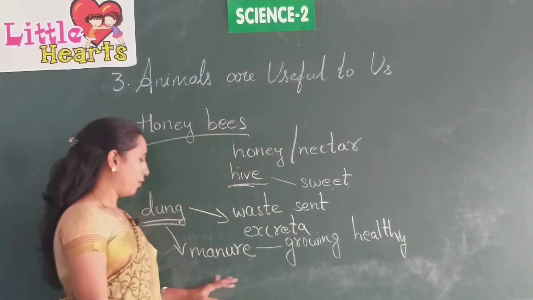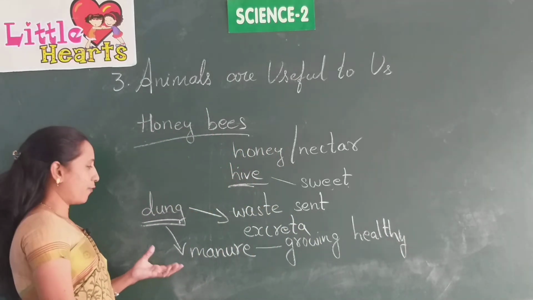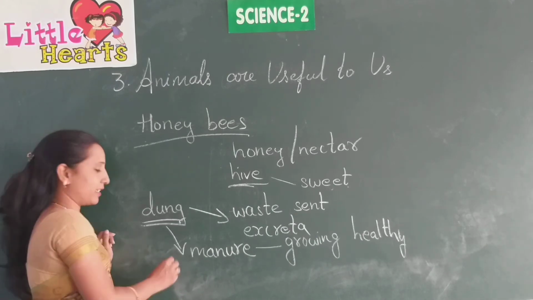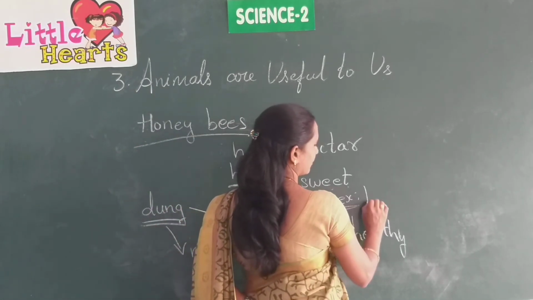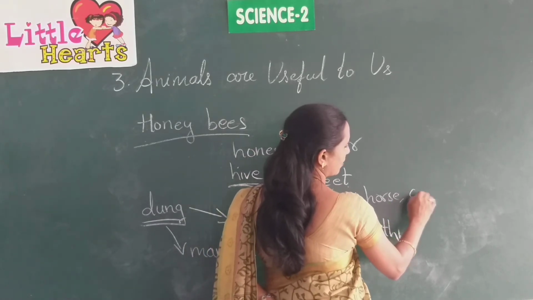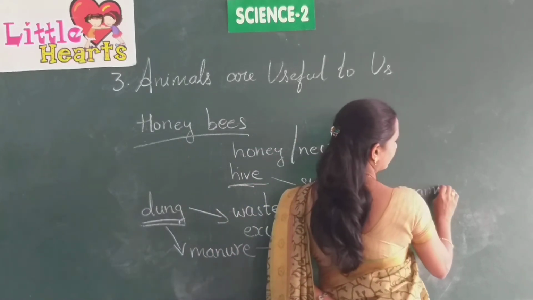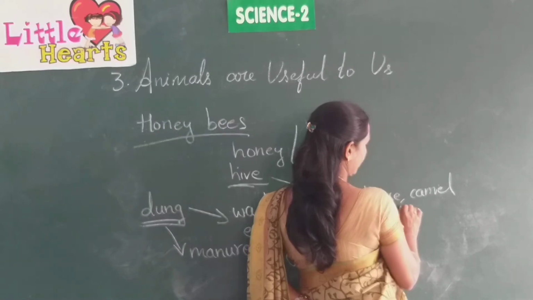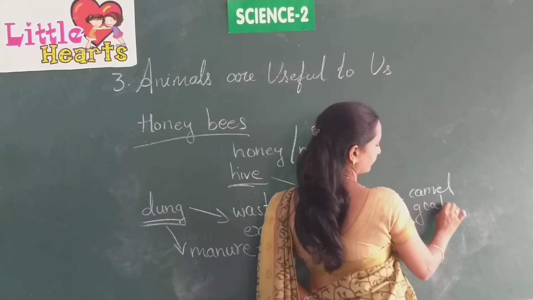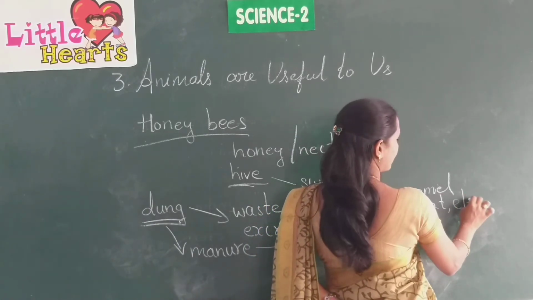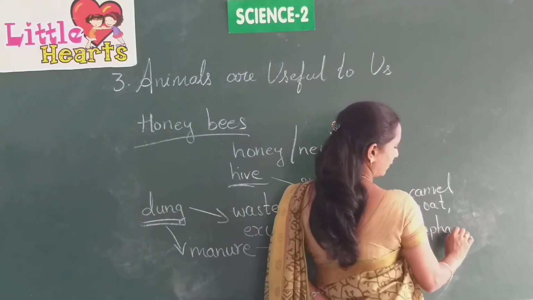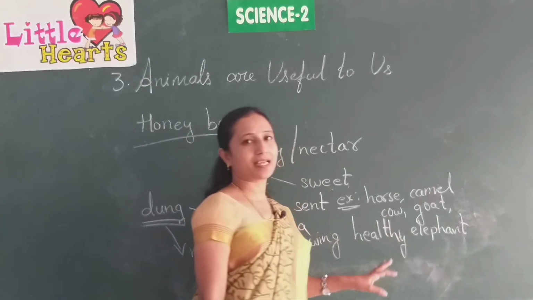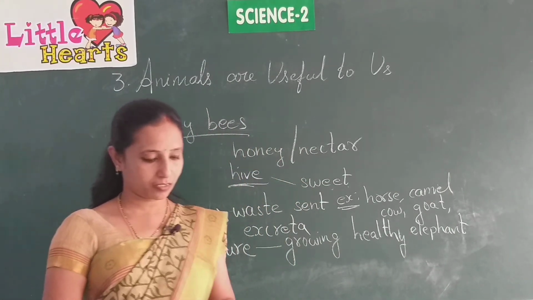Yes. So, which animal's dung is used here? Horse, camel, cow, goat and elephant. All these animals' dung is used as fertilizers or manure.